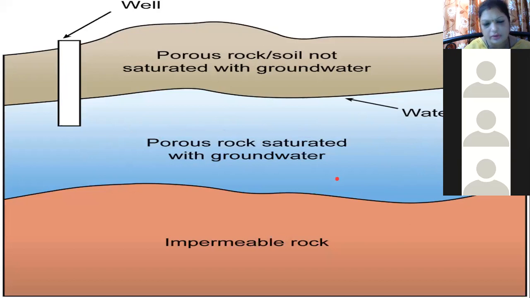Groundwater. Now, when you dig a well, this is the water, the groundwater, which you get in the well. And this is how you get the water from the well. So this water which is collected under the ground, that groundwater is used for drinking when you dig a well. I'll show you in the next slide.